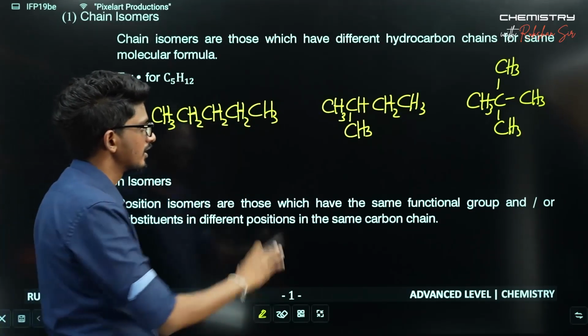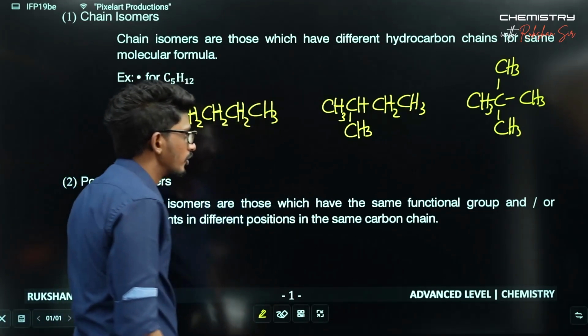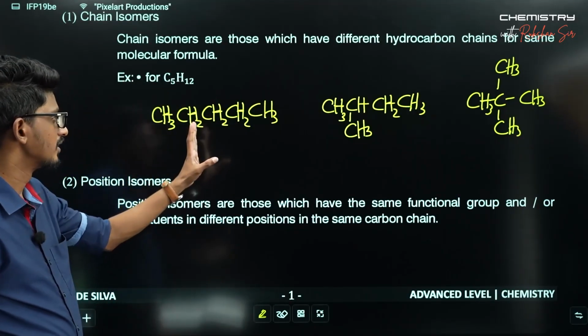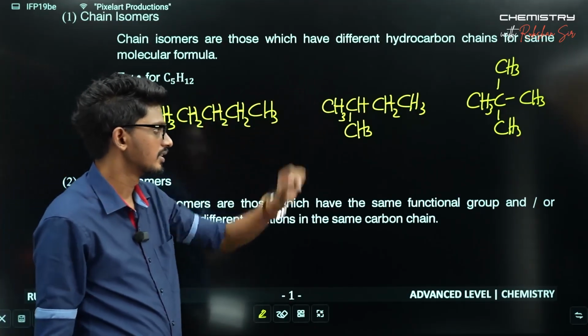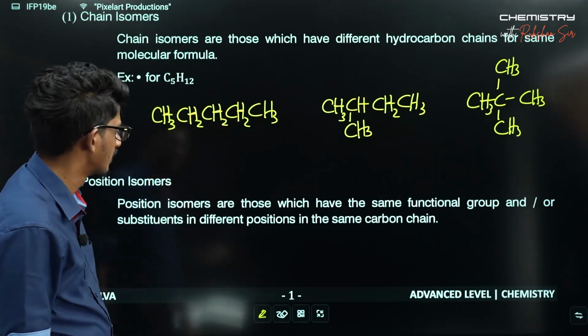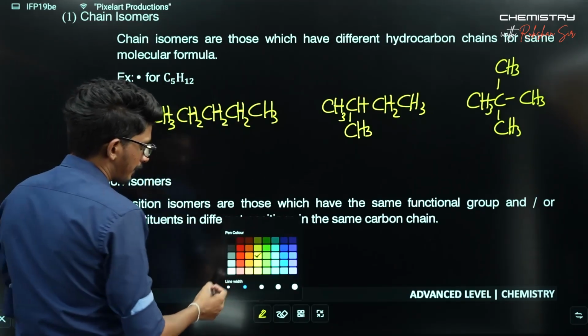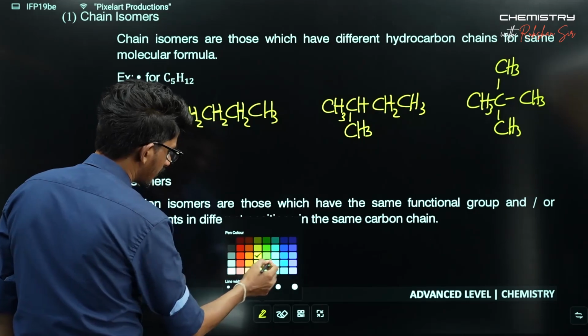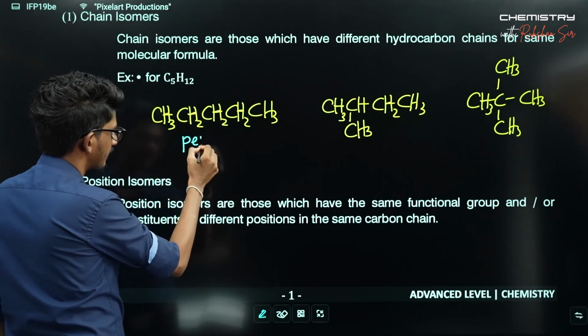Some examples of chain isomers. You clearly see that what differs here is the number of carbons in the main carbon chain. Here you have 5 carbons in the main carbon chain, so it is a pentane.